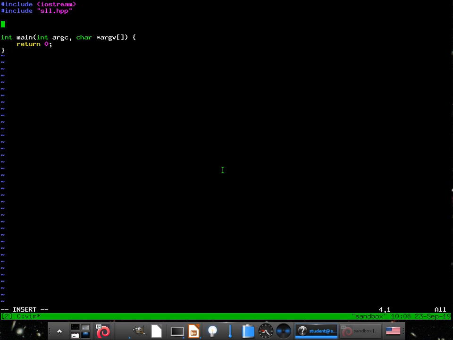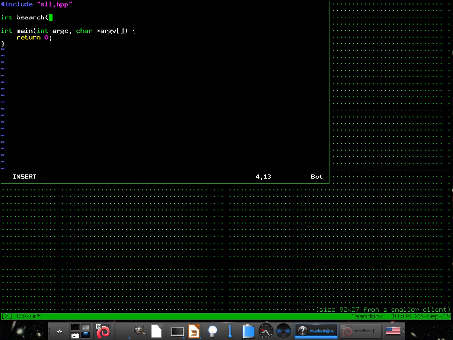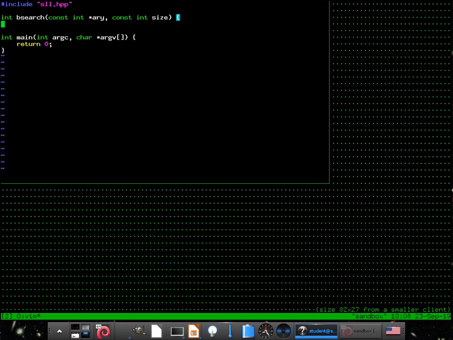Let's come up with an idea of what binary search would be. I'll call it vsearch. Const int array, and we'll do const int size. All right. You know, I just realized that we could do this iteratively or recursively. Well, let's come up with at least a quick test case first.